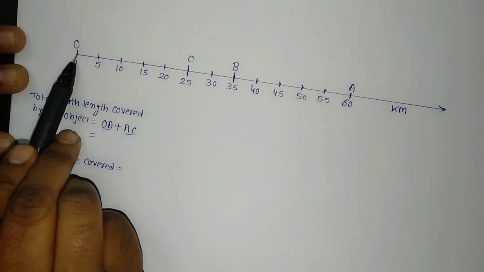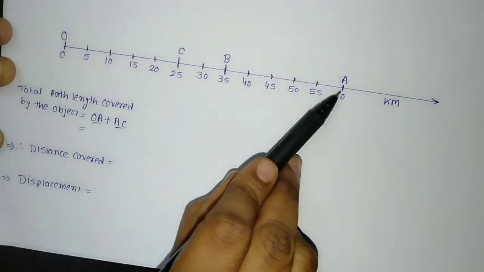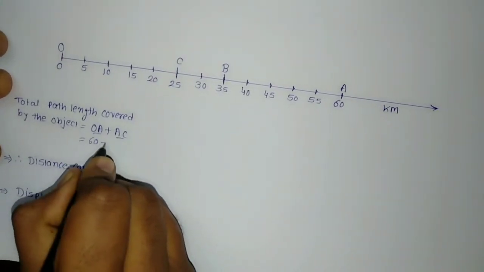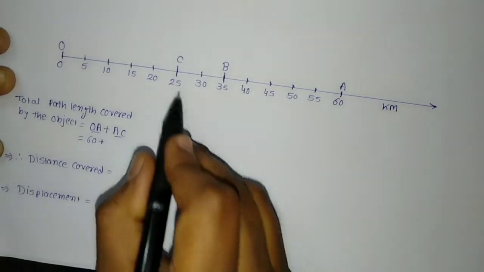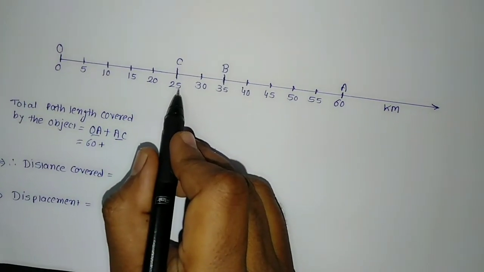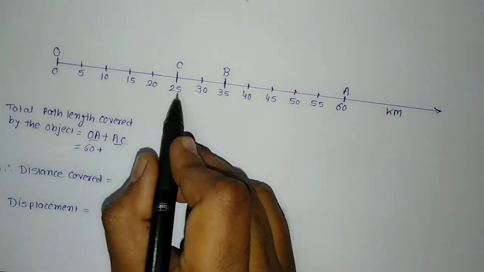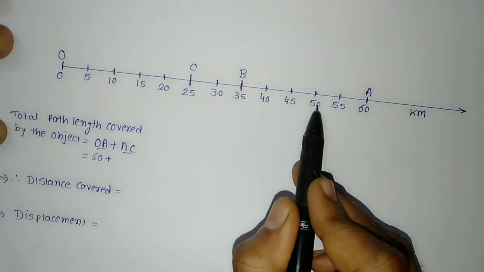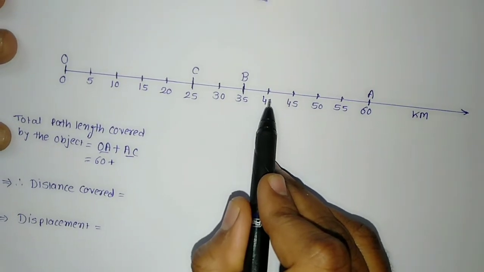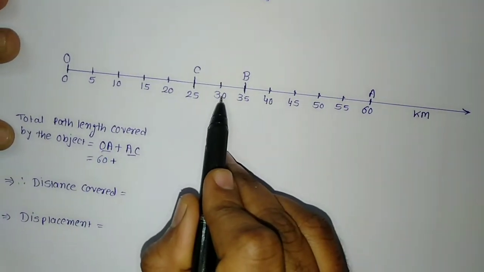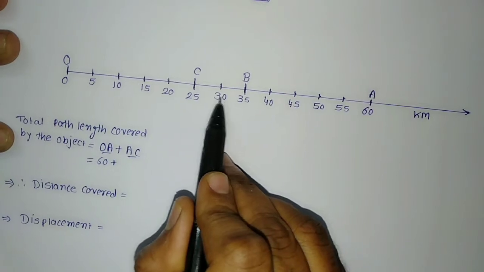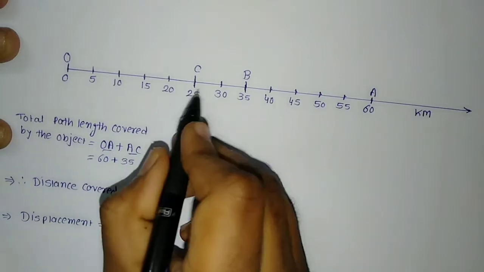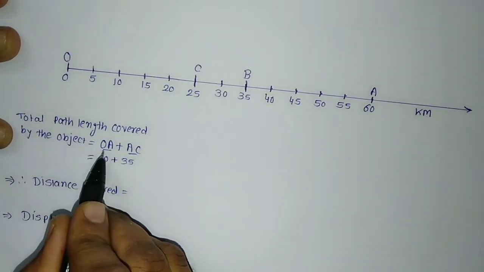We'll write the distance. This is O, it goes up to A, means how many kilometers? 0 to 60, it has covered 60 kilometers, plus A to C. What is A to C? It reverses back and comes back this much distance. How much is it? 60 to 50, 10 kilometers, 50 to 40, 10 kilometers, again 40 to 30, 10. 10 plus 10 plus 10 is 30, plus this 5, so that is 35. AC is 35, OA is 60.